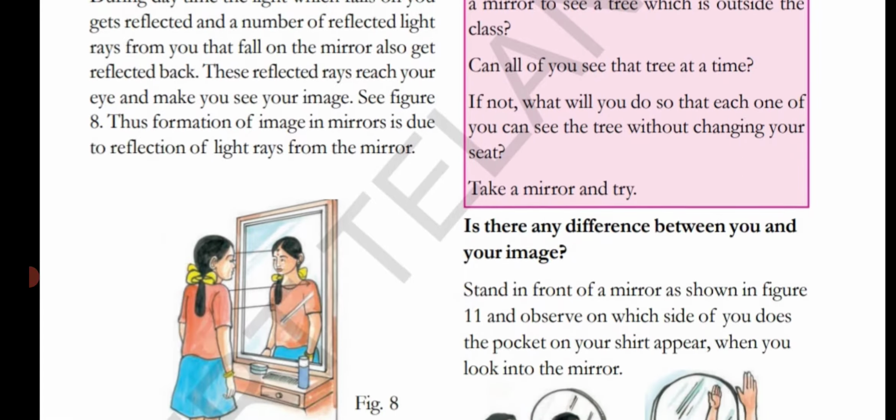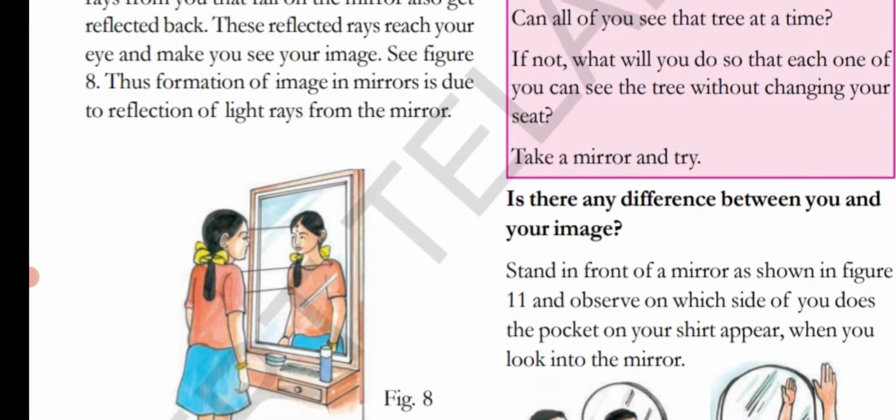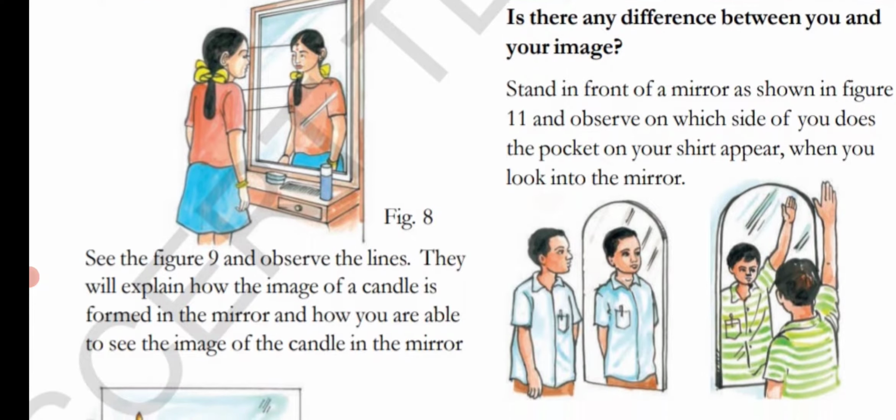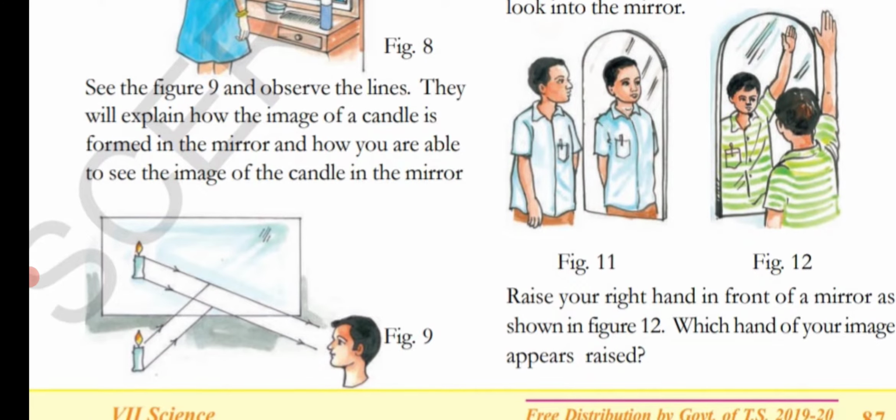See figure 8, children. Thus, formation of image in mirrors is due to reflection of light rays from the mirror. Now see figure 9 and observe the lines. They will explain how the image of a candle is formed in the mirror and how you are able to see the image of the candle in the mirror.